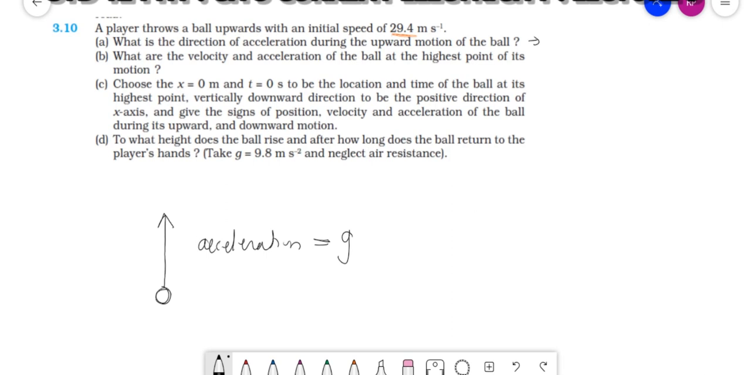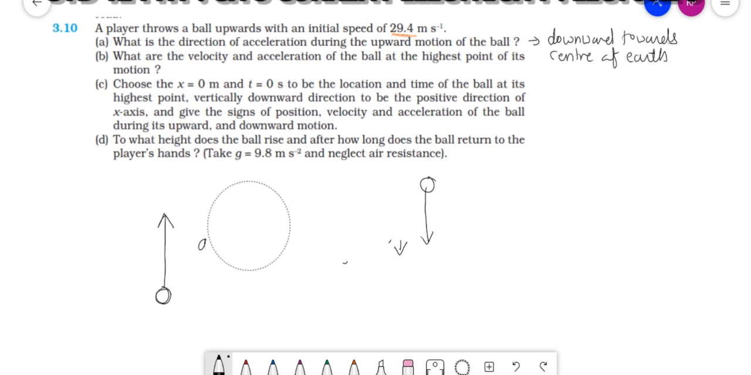So the answer is, what is the direction of acceleration? Downward, towards the center of the earth. Clear? The acceleration will be downward towards the center of the earth. See, when you are throwing a ball upward, G will be downward. And when you are releasing a ball, let's say from the 6th or 7th floor of a building, at that time also the gravitational acceleration will be in the downward direction. Clear? Now, the second one.